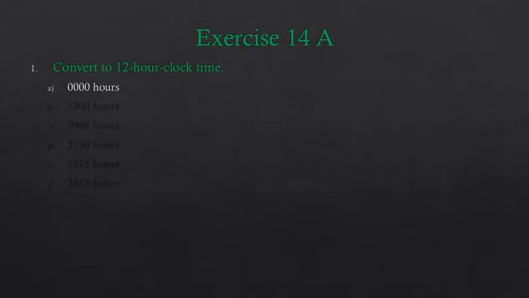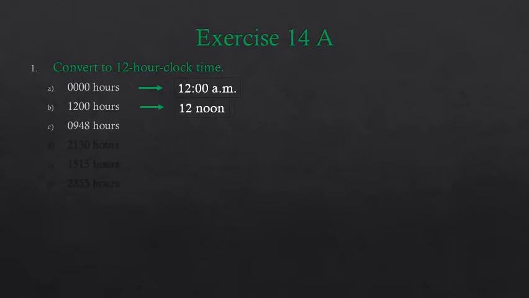Children, 0000 hour means that it is the time when the day starts in 24-hour clock, and the day starts at midnight. So this is the time of midnight. So what are you going to write? 12 midnight. The next one is 12:00 hours, right? So here 12:00 hour means 12 hours past midnight, and 12 hours past midnight means it is the time of 12 noon, or the time in the 12-hour clock is 12 noon.